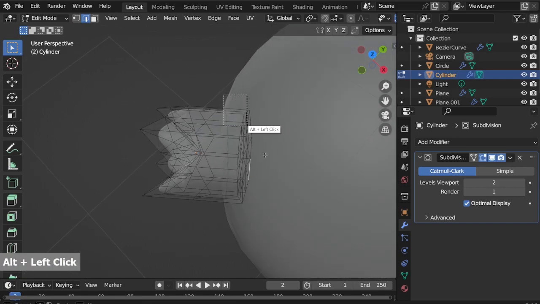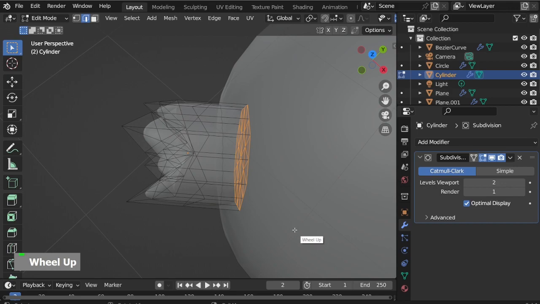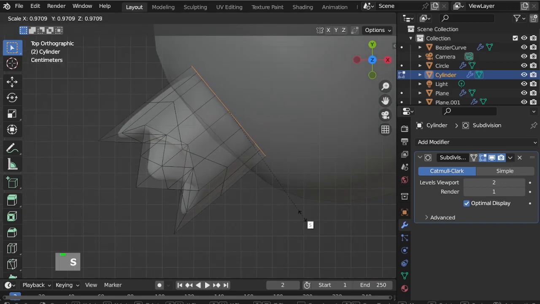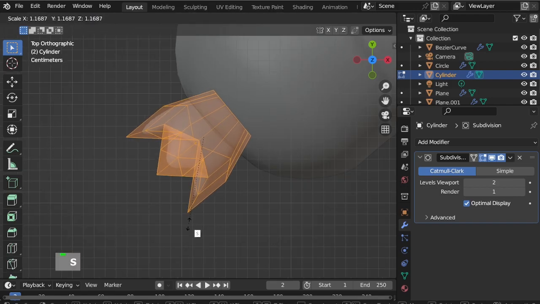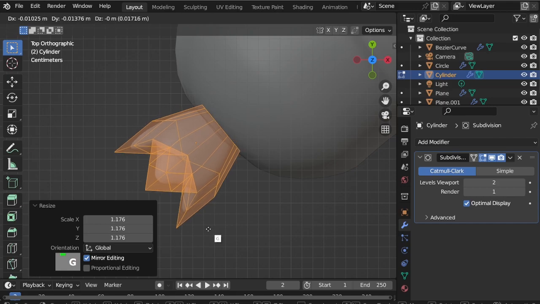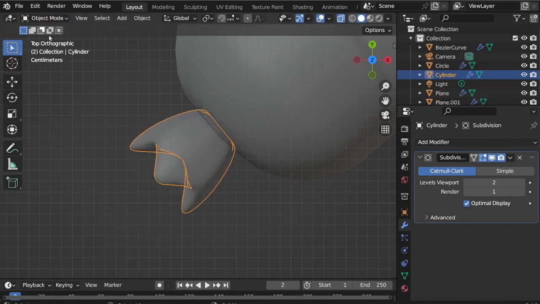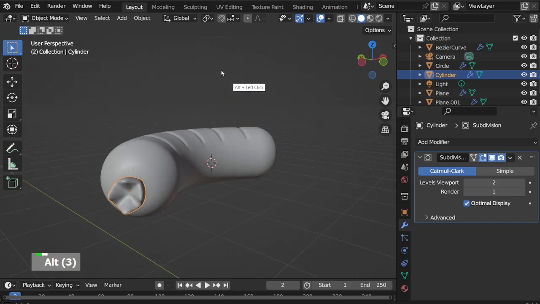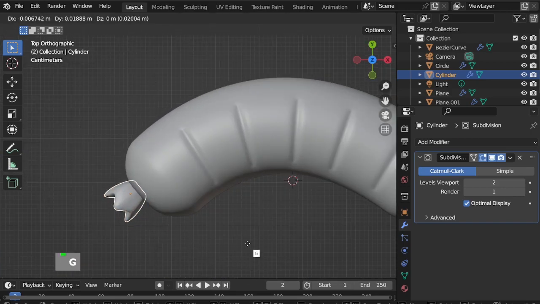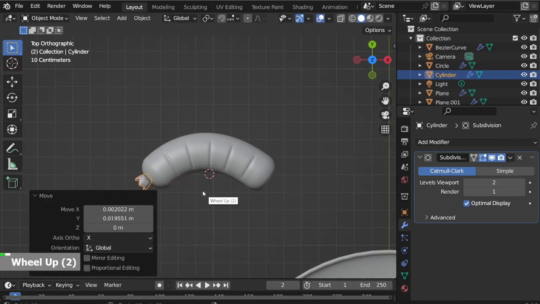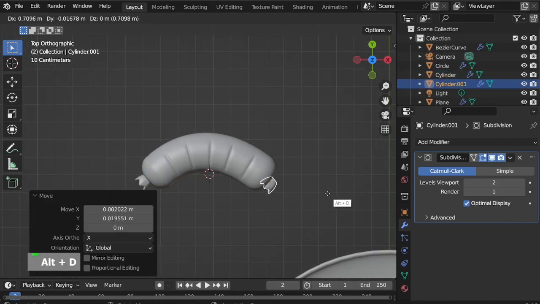Scale down the bottom part. Duplicate for the other side.